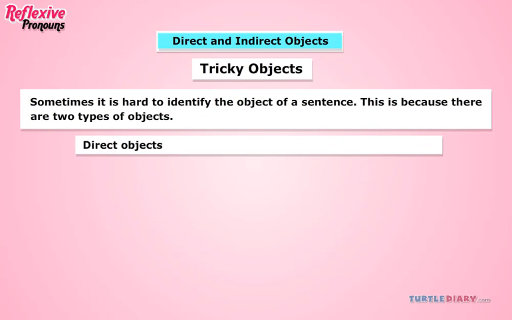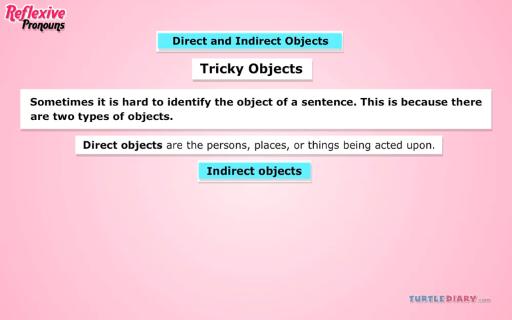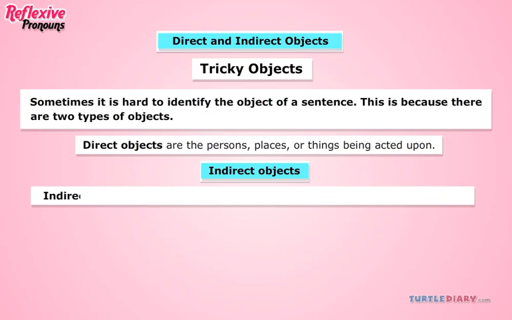Direct objects are the persons, places, or things being acted upon. Let's talk about indirect objects now. Indirect objects are persons, places, or things for which actions are being done.